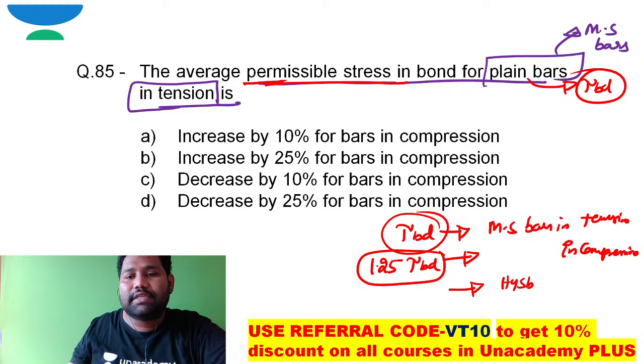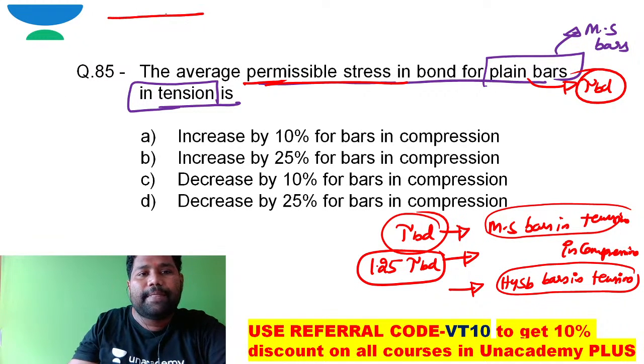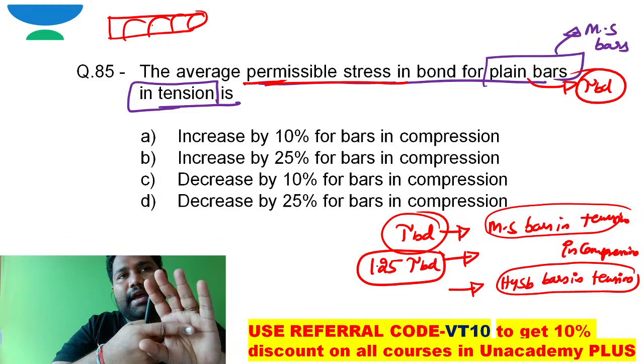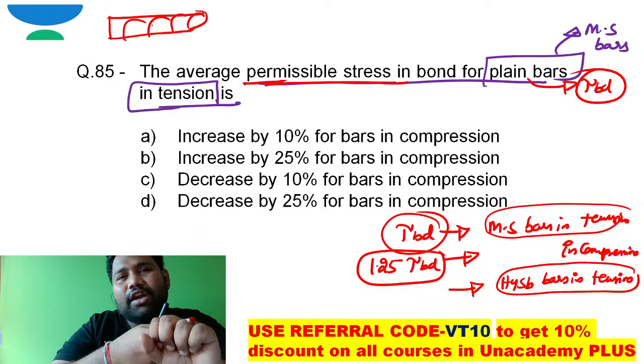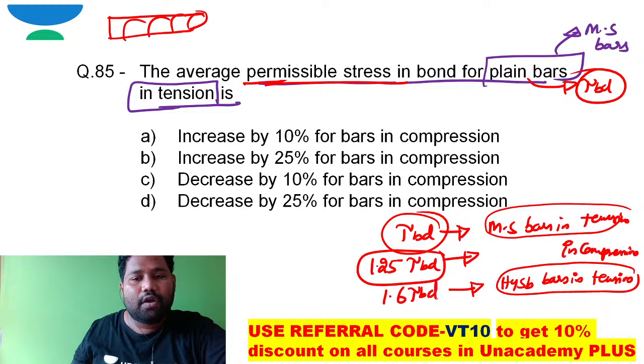So coming to HYSD bars in tension, when compared to mild steel bars, HYSD bars, I hope you know, high yield strength deformed bars, have these rings. Because of these rings, they adhere to the surrounding concrete where the interlocking is very good. In such a case, the bond strength can be increased by 60%. So I can say 1.6 times tau BD.